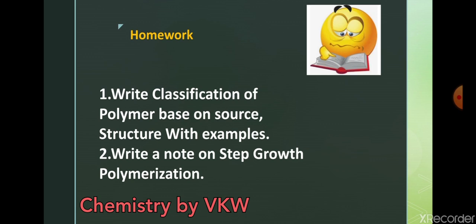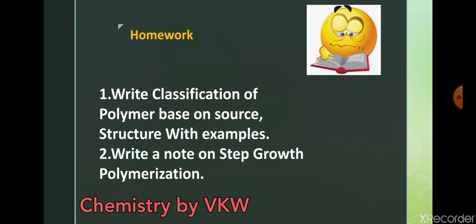Today's homework, your assignment. You have to maintain a homework notebook. That is again the same instruction: maintain your notebook for homework and write all the question answers in that notebook. Today there are only 2 questions for the homework, and everybody is going to submit by 6 p.m. today.